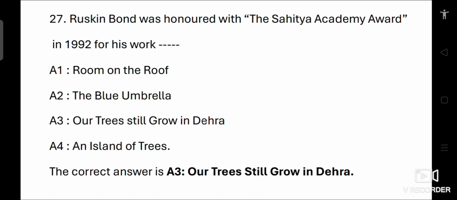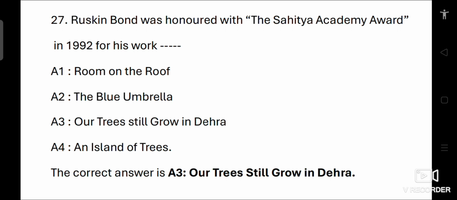Question number 27. Ruskin Bond was honored with the Sahitya Akademi Award in 1992 for his work dash. Option 1 Room on the Roof, 2 The Blue Umbrella, 3 Our Trees Still Grow in Dehra, 4 An Island of Trees. Ruskin Bond was awarded the Sahitya Akademi Award in 1992 for his work Our Trees Still Grow in Dehra. This collection of short stories reflects his love for nature and the beauty of life in the Indian hills.